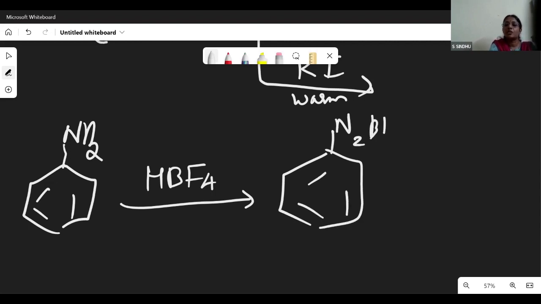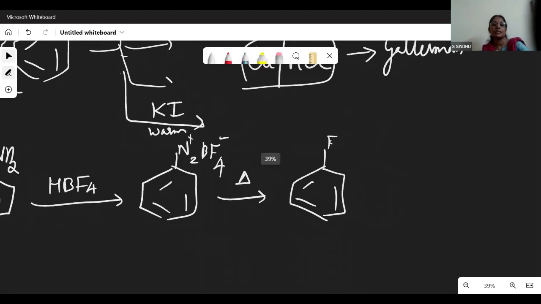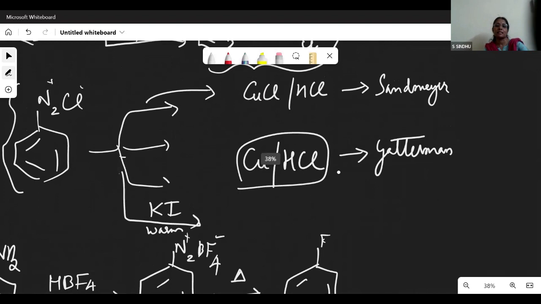And then we just need to warm it to convert it to fluorobenzene. So that doesn't come under Sandmeyer. So iodo and fluoro production is not coming under Sandmeyer, whereas chloro and bromobenzene is either by Sandmeyer or Gattermann reaction. So this gives us an idea about the preparation methods. We were able to touch upon only the preparation methods today.